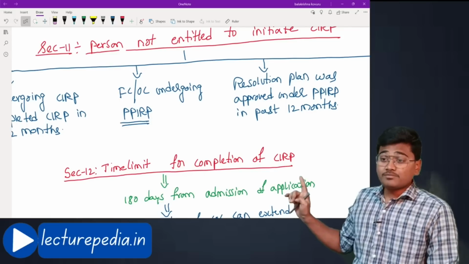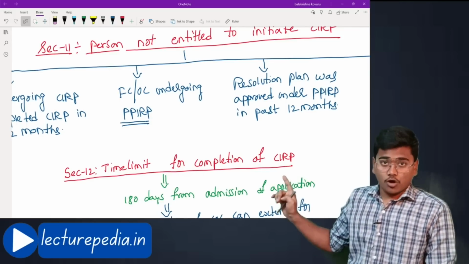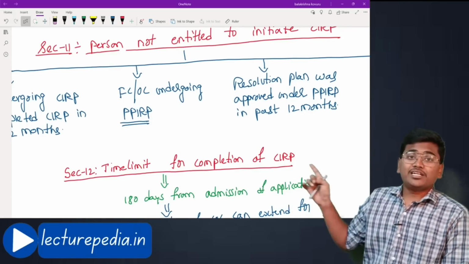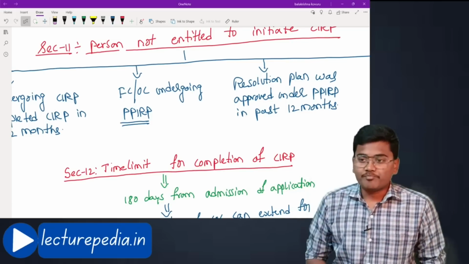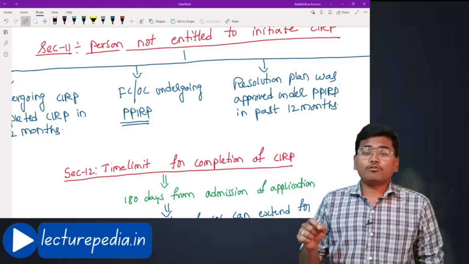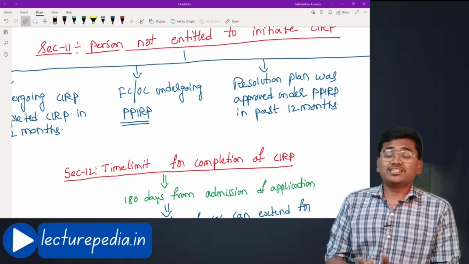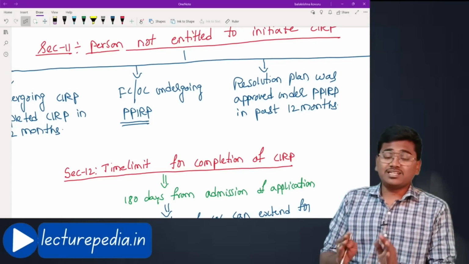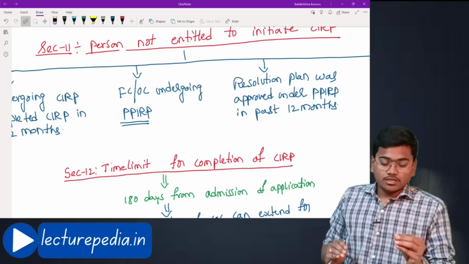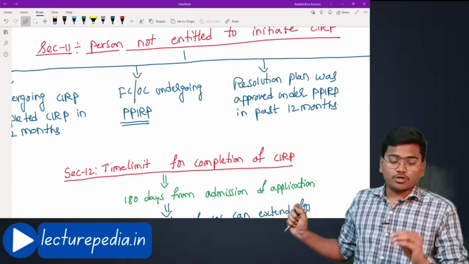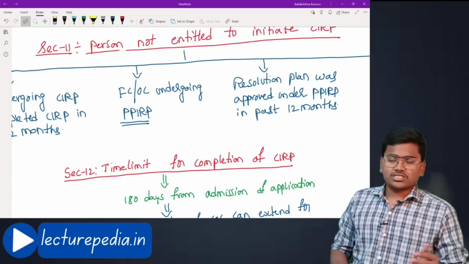Or financial creditor or operational creditor is undergoing PPIRP, that means pre-packaged insolvency resolution process, that is introduced as an amendment. Recently it has been introduced. The pre-packaged insolvency resolution process has been introduced recently in the last amendment itself.